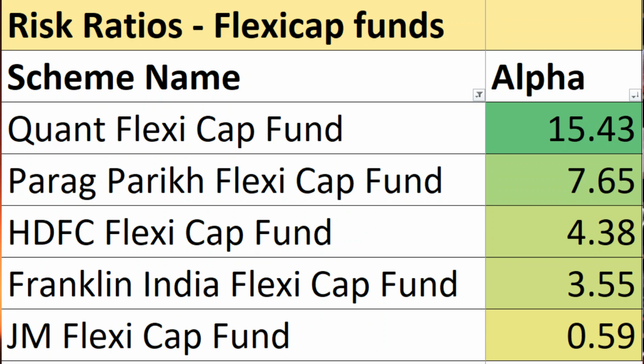And on the parameter of alpha, on number 1 we have Quant Flexi Cap fund, on number 2 we have Parag Parikh Flexi Cap fund, on number 3 we have HDFC Flexi Cap fund, on number 4 we have Franklin India Flexi Cap fund, and on number 5 we have JM Flexi Cap fund.